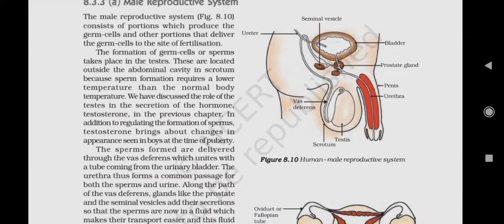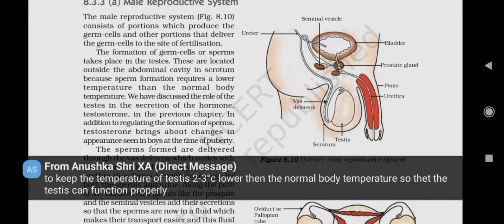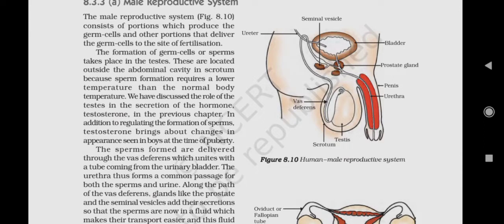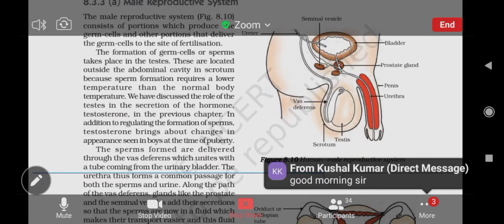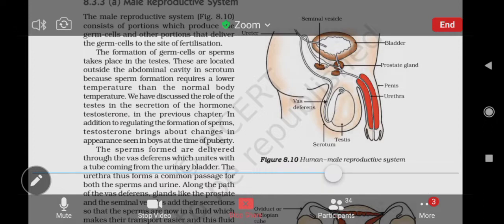The next part, if we are discussing the human male reproductive system, is the testes. A pair of testes. Yes, Anushka, your answer is correct also. Within the scrotum, a pair of testes is present. Now, what is the function of testes? There are two very important and peculiar features of the testes. First, the production of the male sex hormone.